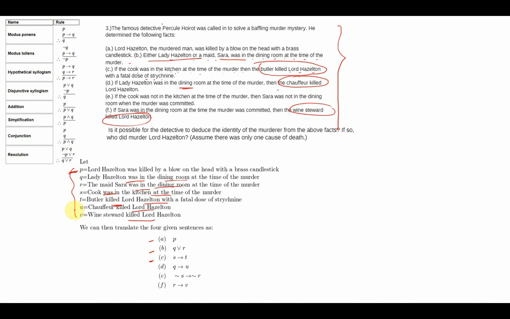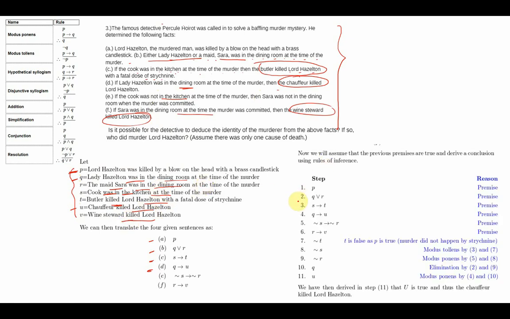If Q, then U. If the cook was not in the kitchen, then Sarah was not in the dining room. Negation of S implies negation of R. And finally, if Sarah was in the dining room, then the wine steward. R implies V.